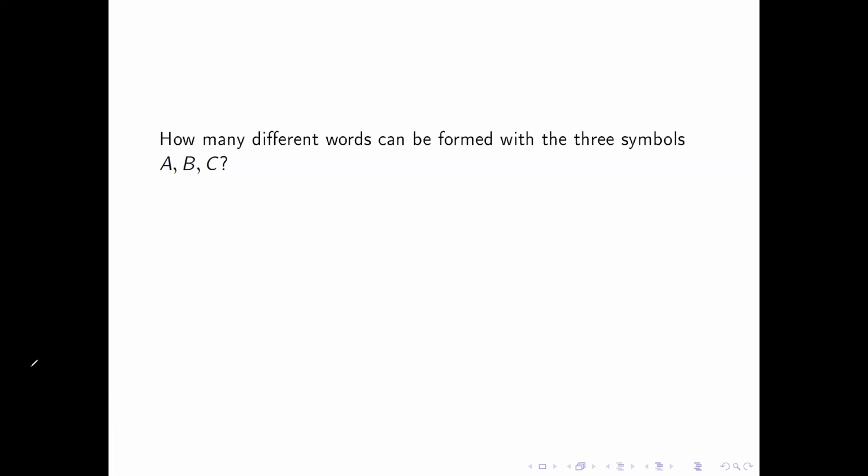But again, let's just do a modification of our problem. What if I add a 4th symbol, but it's a repetition of A? Now how many options? All right, go ahead and pause the video and answer this question. All right, so suppose you did this. Let's look at what our options were.